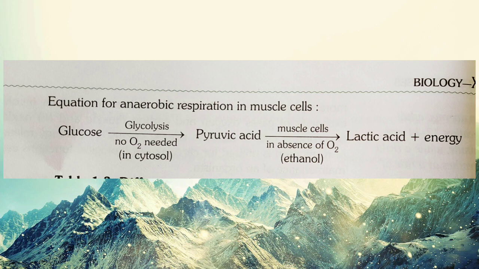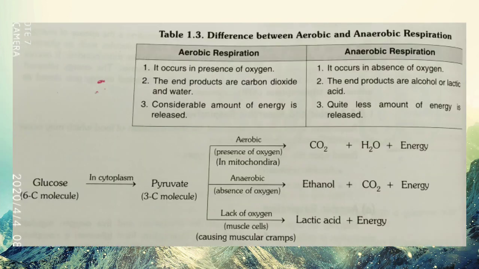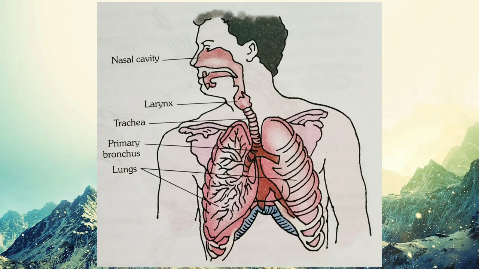We can easily cure this muscle cramp by warm water bathing. Fine. So this is all about aerobic and anaerobic respiration. I'll show you a flow chart in which you can easily differentiate between aerobic and anaerobic respiration. Next is how respiration takes place, through which system in our body.